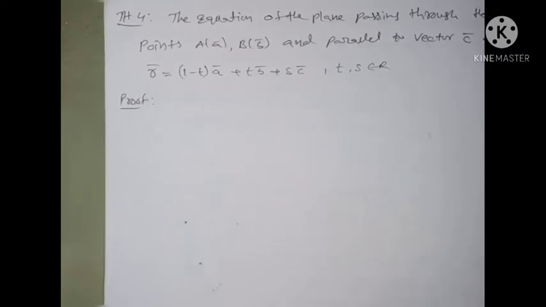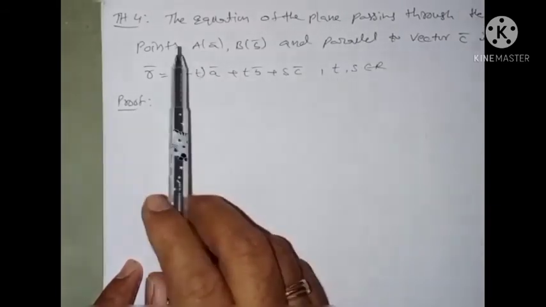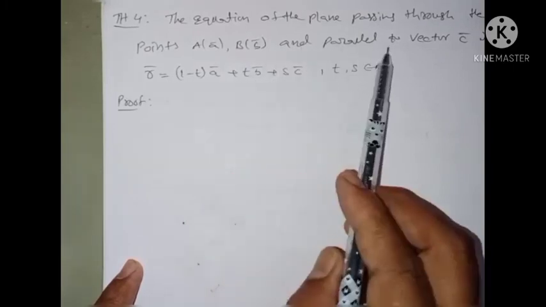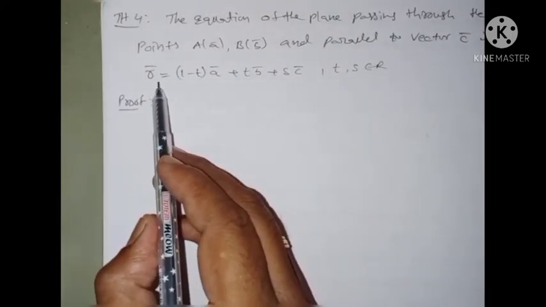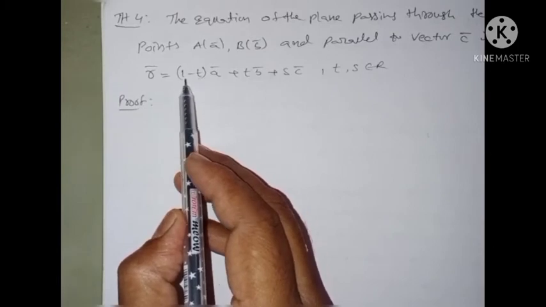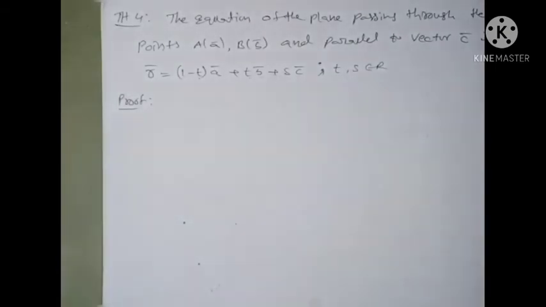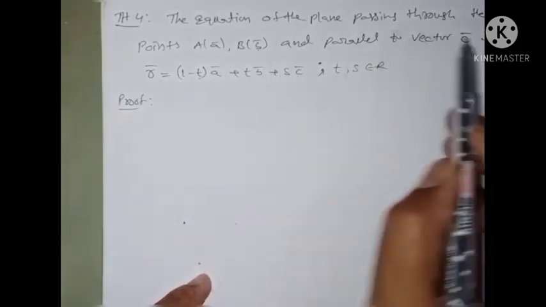Next theorem. The equation of the plane passing through the points A of A bar, B of B bar and parallel to C bar. Passing through the 2 points and parallel to another vector C bar, R bar is equal to 1 minus T into A bar plus T into B bar plus S into C bar, where T comma S belongs to R. This is very simple. Passing through the 2 points, you already have a theorem, and parallel to C bar.